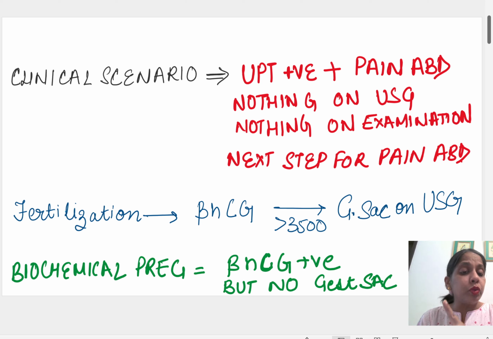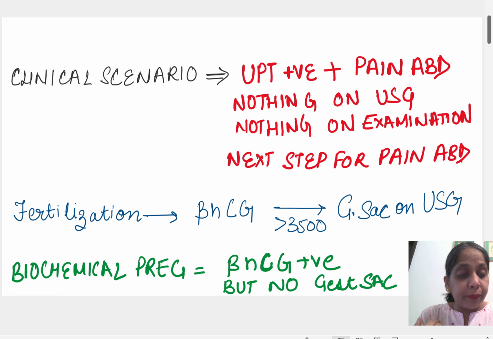Now this patient who is UPT positive is suffering from pain. What to do for this pain, how to come to a diagnosis, which investigations should we order? Already on ultrasound there is nothing, and on examination there is nothing. Now what is the next step? Before understanding that, let me tell you some normal physiology.